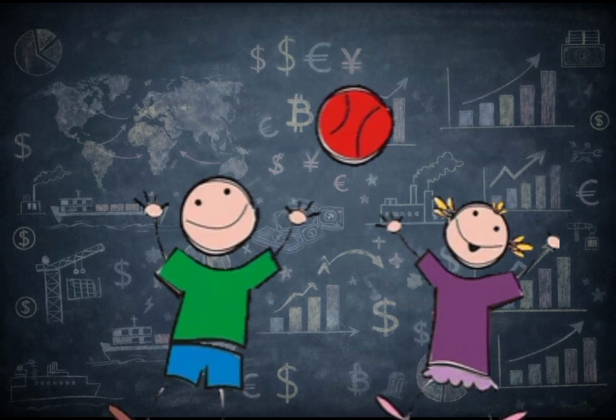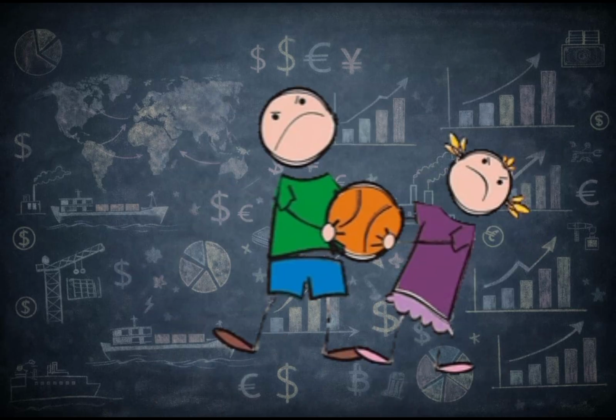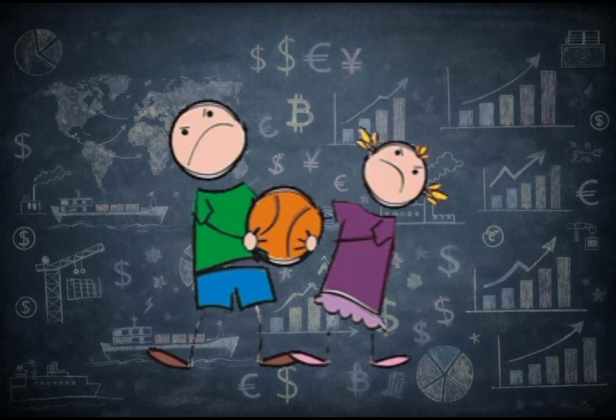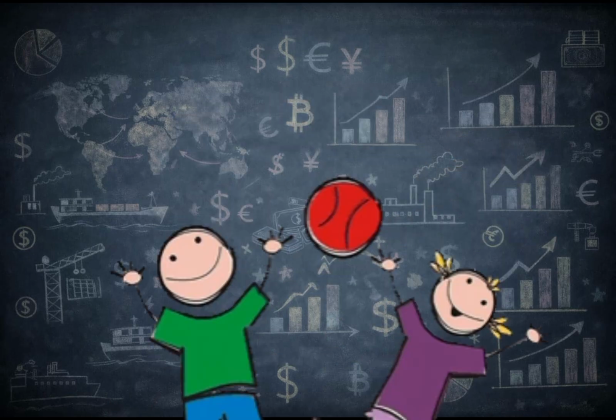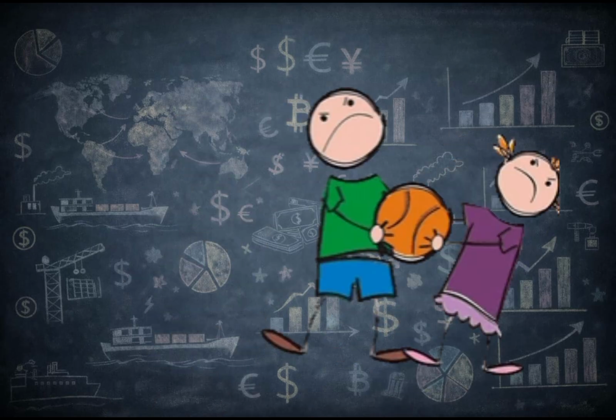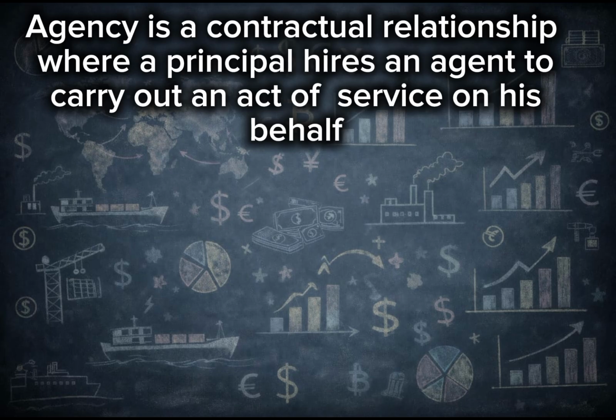And it is on this clash of interest, on the basis of this conflict of interest, that the agency theory was built. So what is agency? Agency is a contractual relationship between the principal and the agent.